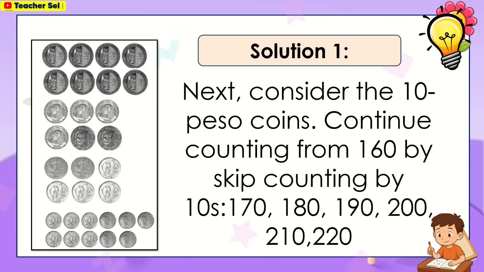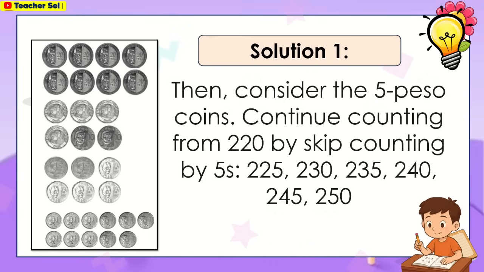Next, consider the 10 peso coins. Continue counting from 160 by skip counting by tens. 170, 180, 190, 200, 210, 220. Then, consider the 5 peso coins. Continue counting from 220 by skip counting by fives. 225, 230, 235, 240, 245, 250.